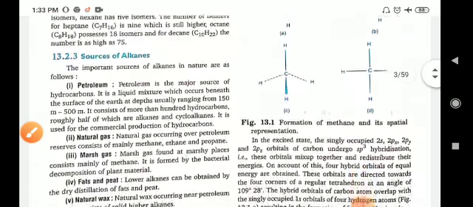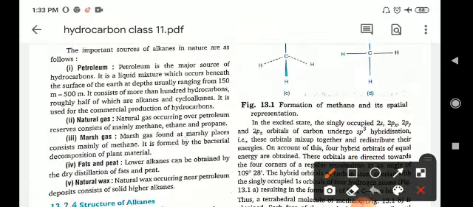Sources of alkanes. The important sources of alkanes in nature are as follows. First, petroleum. Petroleum is the major source of hydrocarbons. It is a liquid mixture which occurs beneath the surface of the earth at a depth usually ranging from 150 to 500 meters. The second is natural gas, occurring over petroleum reservoirs, which consists mainly of methane, ethane and propane.